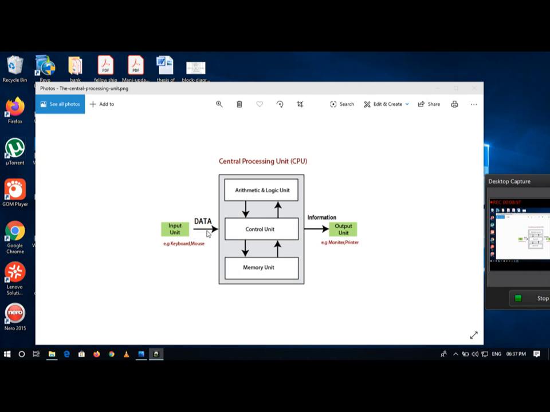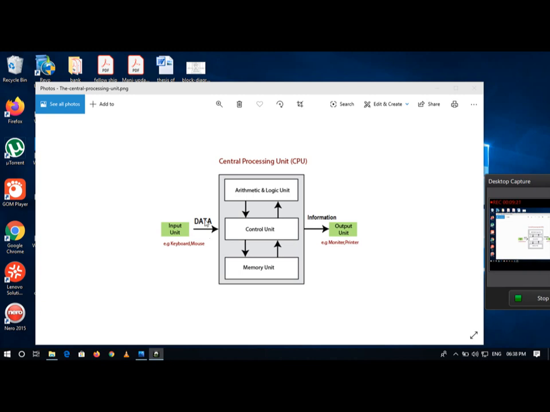Most of the students repeat that data and information are both the same. It is wrong. Why? Data is the raw fact, whereas information is processed data as per the user requirement.